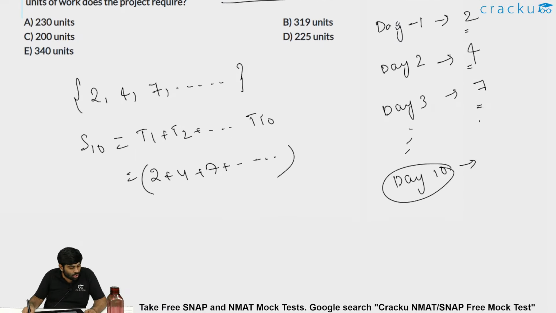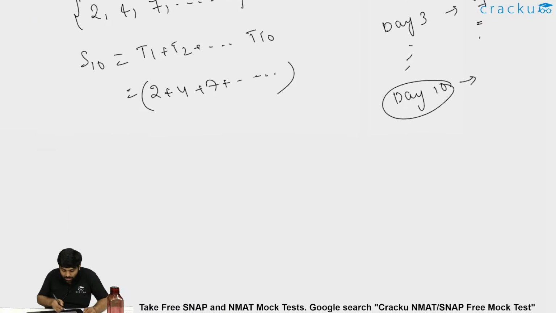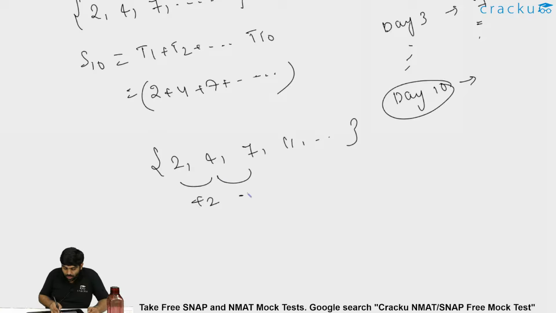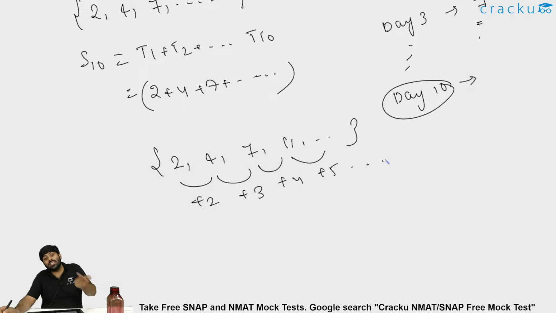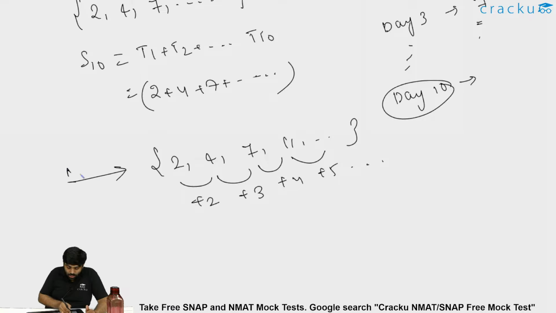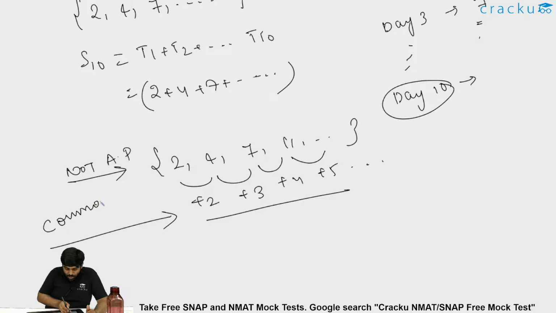If you see, this is not a direct AP, because this is 2, 4, 7 and then the next will be 11 and so on. Here the difference is plus 2, here it is plus 3, here it should be plus 4, and then next it should be plus 5 and so on. So the differences are in AP. The given series is not in AP, not in arithmetic progression, but the common differences are in AP.